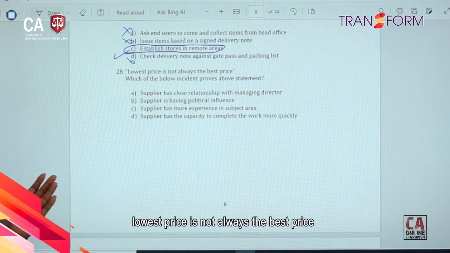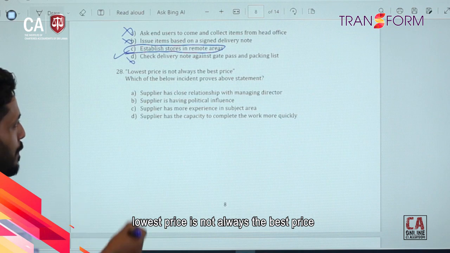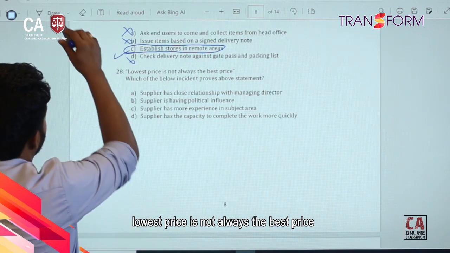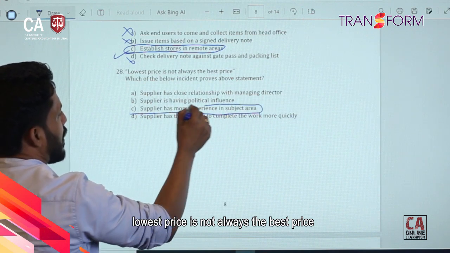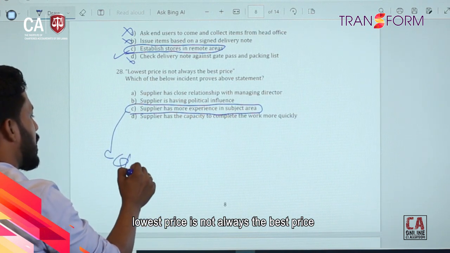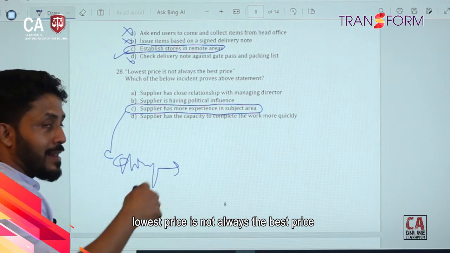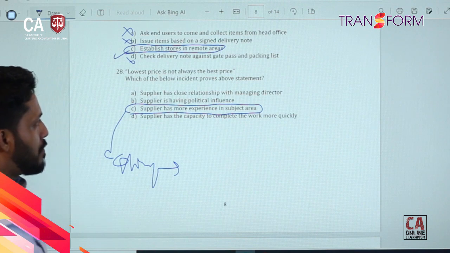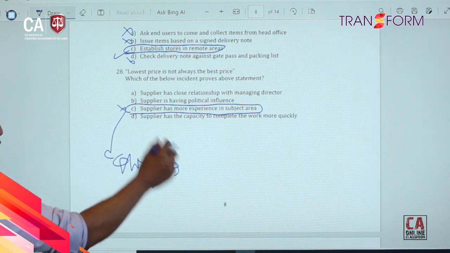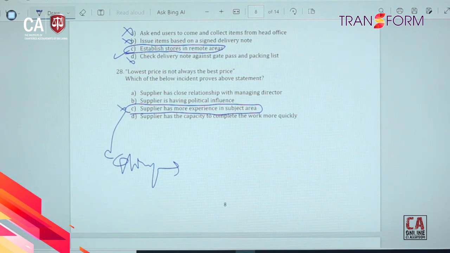You need to consider the price and the quality. So then the supplier has more experience in the subject area. Experience matters for the quality. So then that will add to the price, right? So then that's the best answer you can select, right?